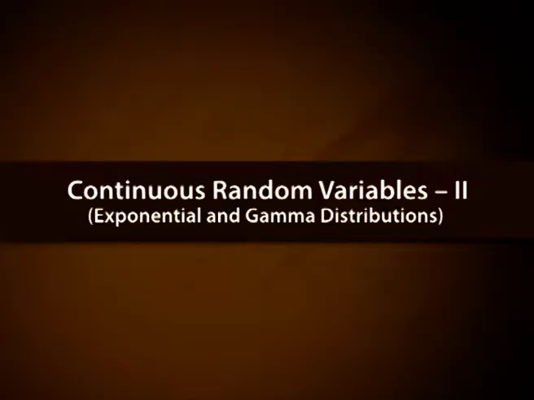Welcome back. In this module, we will discuss continuous random variables part 2, exponential and gamma distributions. The objectives of this module are to know exponential and gamma random variables, to understand the characteristics and properties of exponential and gamma random variables, and to solve application problems using exponential and gamma distributions.